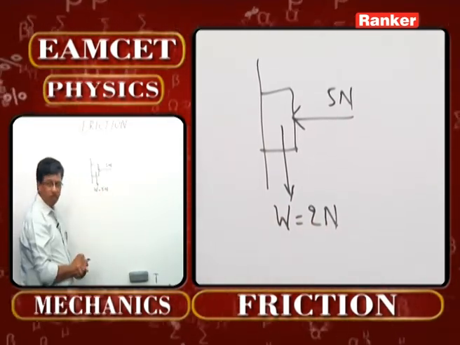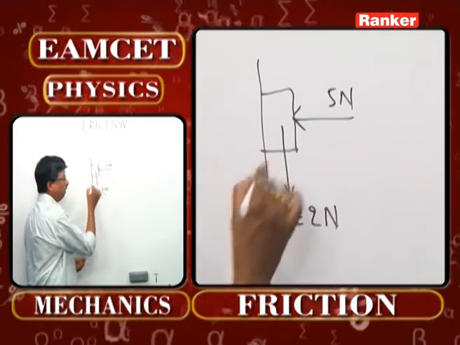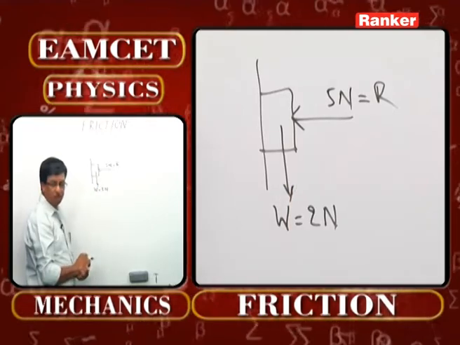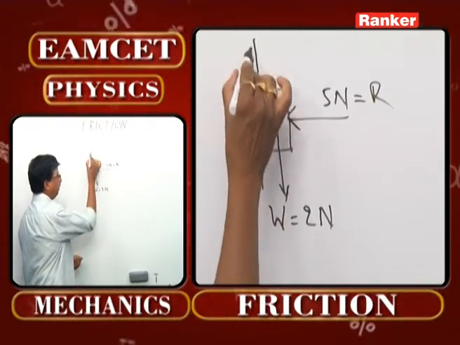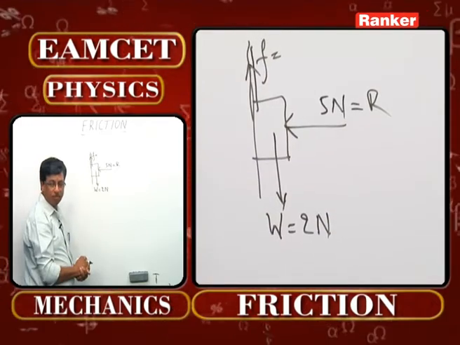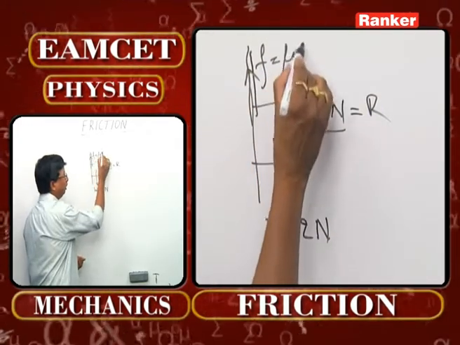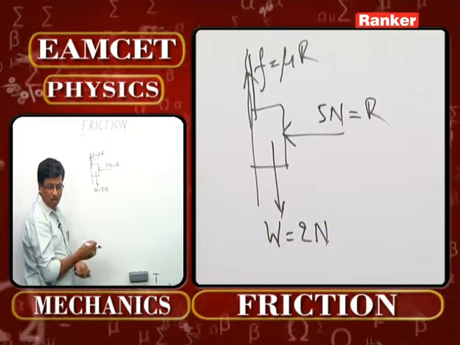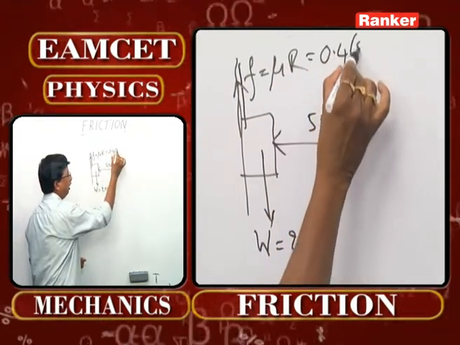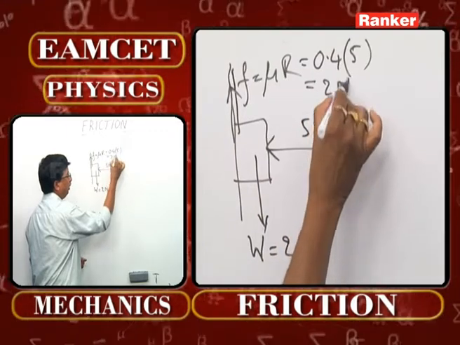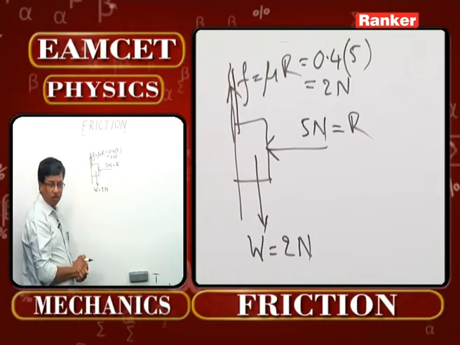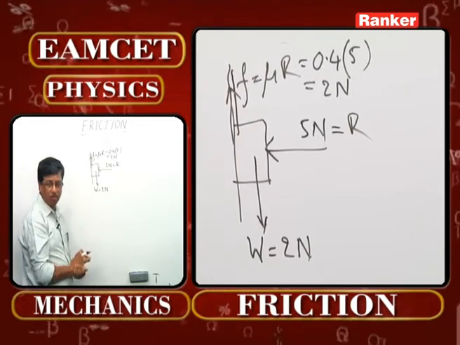But as I said earlier in the previous problem, the moment you are applying a 5 Newton force on that, the same will become the normal reaction also. And we know pretty well, along the surface there will be a force of friction which is vertically upwards acting on it, which is mu times R. Coefficient of friction is given as 0.4 and R is going to be 5. Totally, you will be getting 2 Newton acting upward. And the weight also is 2 Newton.